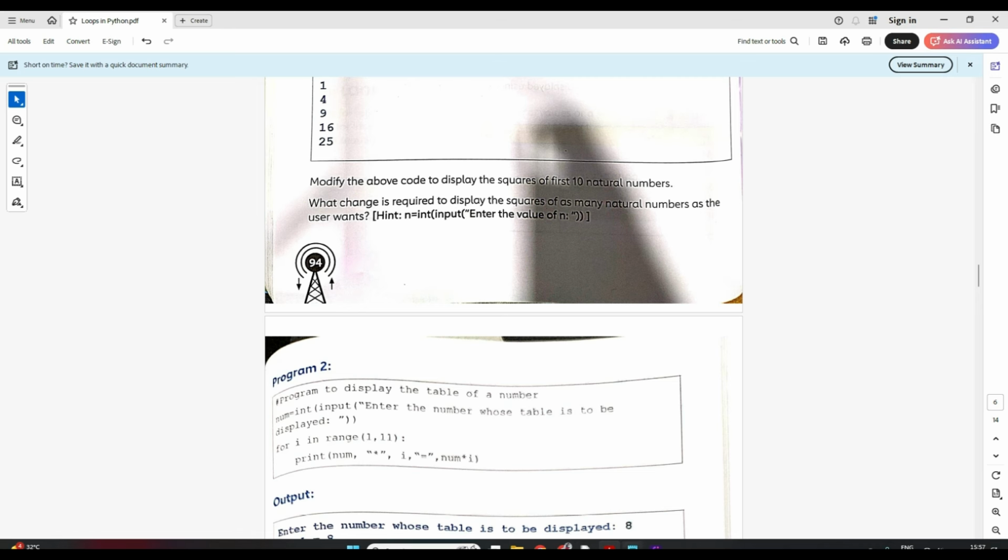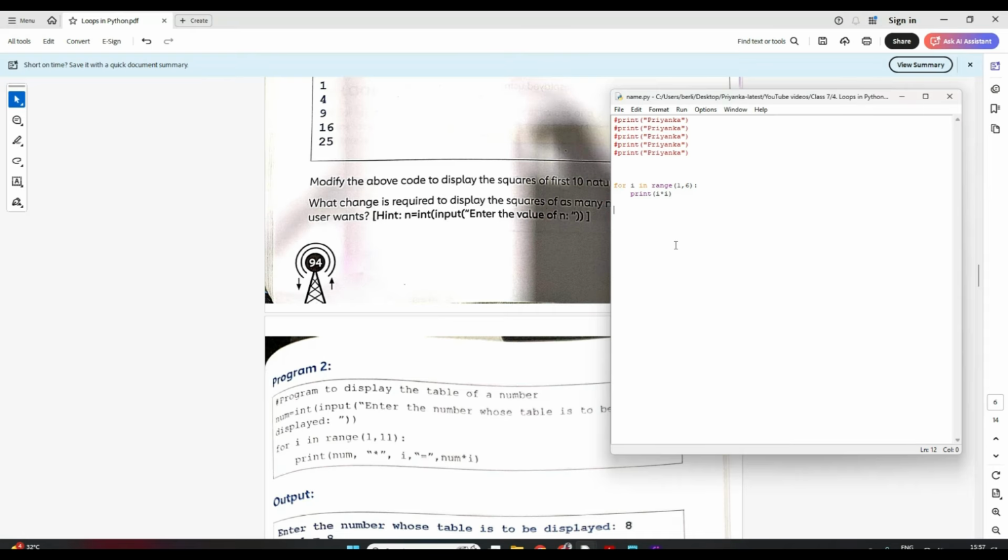Let's try to write. Okay. So suppose I want to print the square of natural numbers till where my user inputs. So I have to input the number. So maybe I'll write num is equal to integer type input, enter the number till where square should be displayed, right? Clear?